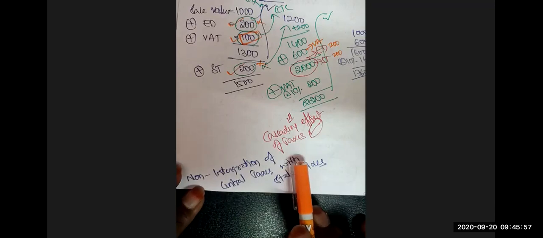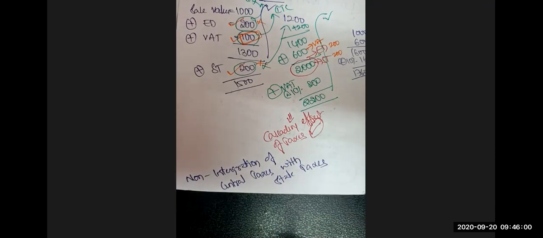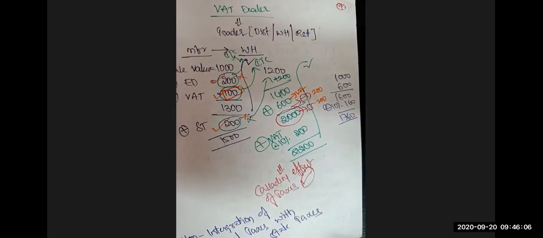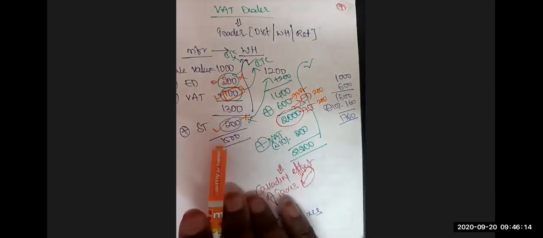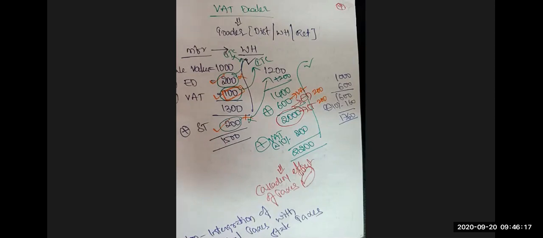And again, the main problem is the non-integration of central taxes with state taxes. When the wholesaler asks to take the credit of excise duty and service tax, he tells the state government, sir, by selling the goods I am collecting 200 now, and from this 200 I would like to take credit for my excise duty and service taxes. The state government will simply question, to whom did you pay the excise duty and service tax? Sir, I paid to the central government. Go and ask the central government. You paid the taxes to the central government and are asking for the credit from me.